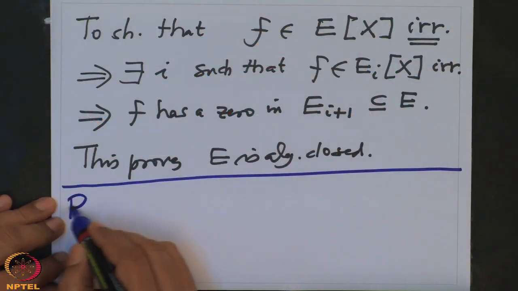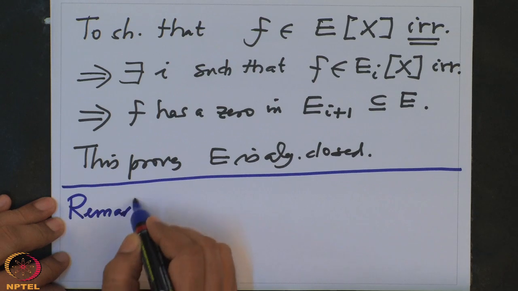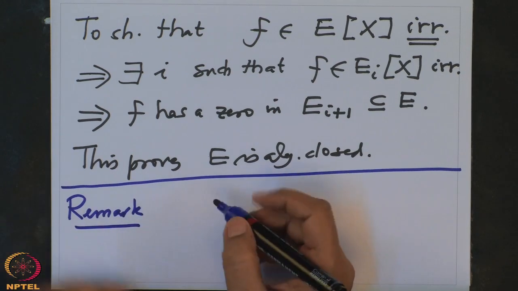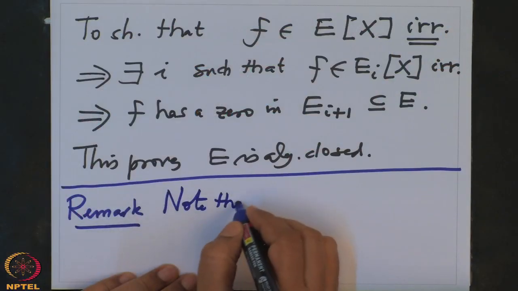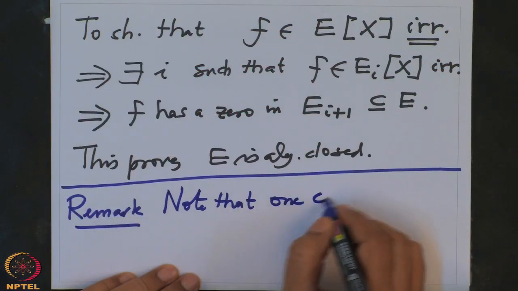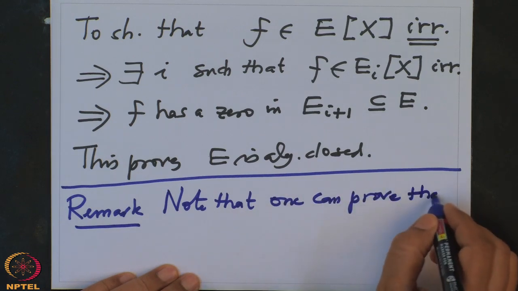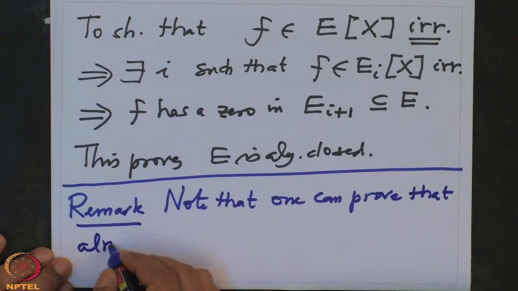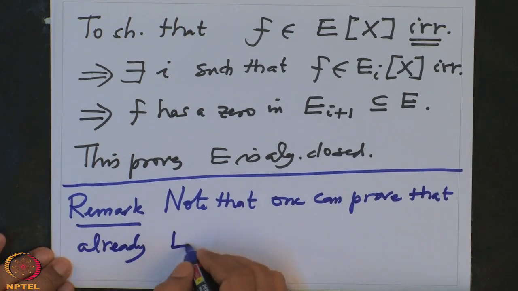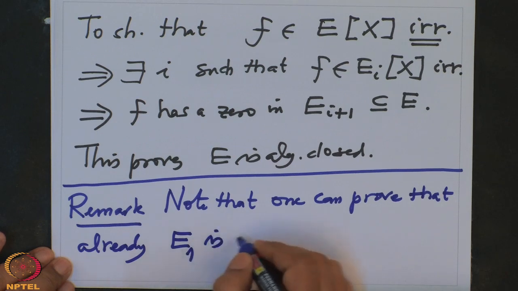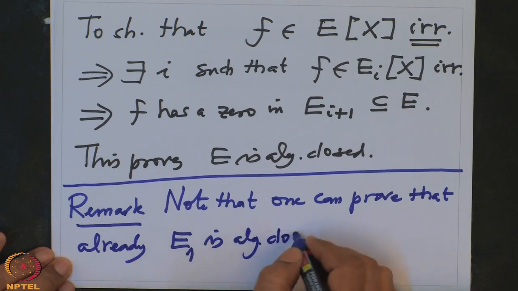Now I want to remark here, which I don't know whether it will be proved in this course, but it is very, very important. The above process actually should stop at 1 only. So note that one can prove that already E1 is algebraically closed.